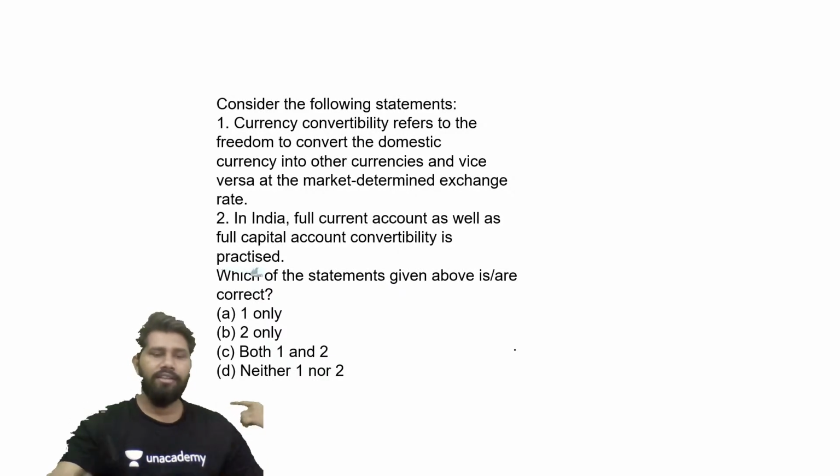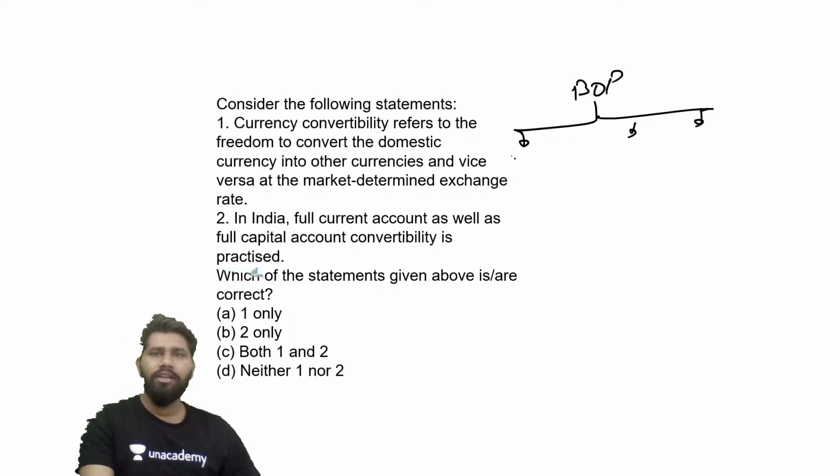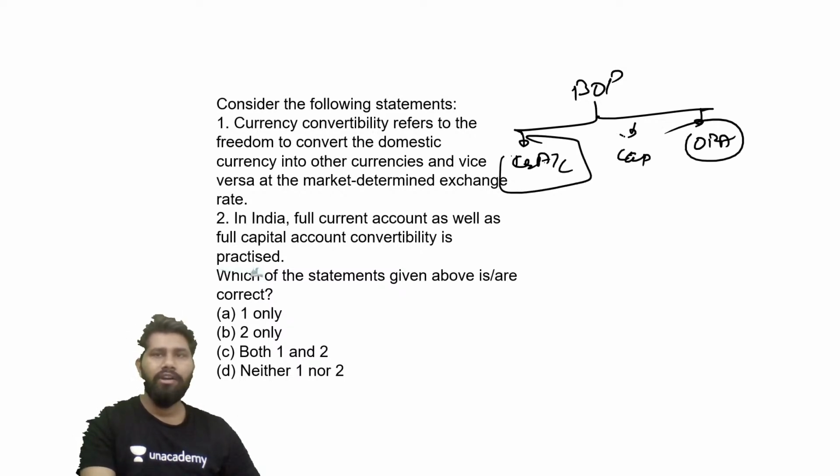Alright guys, let's start the discussion of this question. See, in case of the balance of payment, majorly there are three accounts. One is the current account, another is the capital account, and the third is the official reserve account, right? As of now, we are just dealing with the current account and capital account.